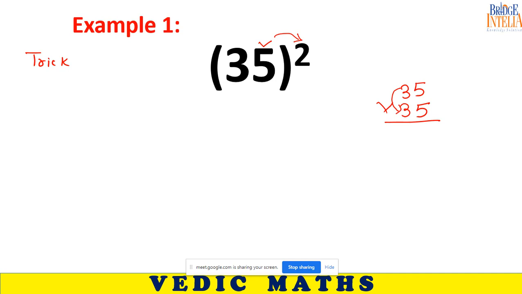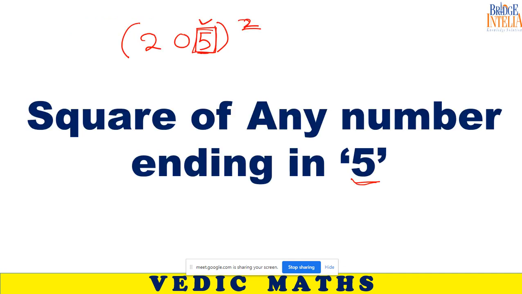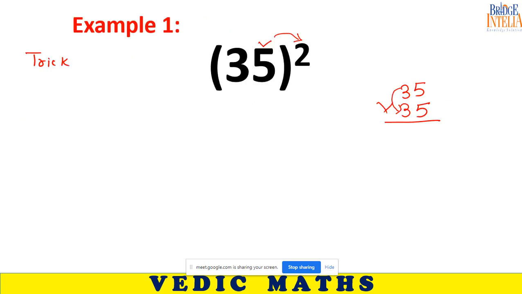I will tell you the shortcut, but just understand how mathematicians think. How do mathematicians come up with a shortcut? We just now saw a trick. This trick that we are learning now is just a modification of the previous trick. When you say 35 square, you are basically multiplying 35 by 35. The last two digits, if you add them up, equal 10 or not? It is equal to 10. So the same trick can also be applied here.